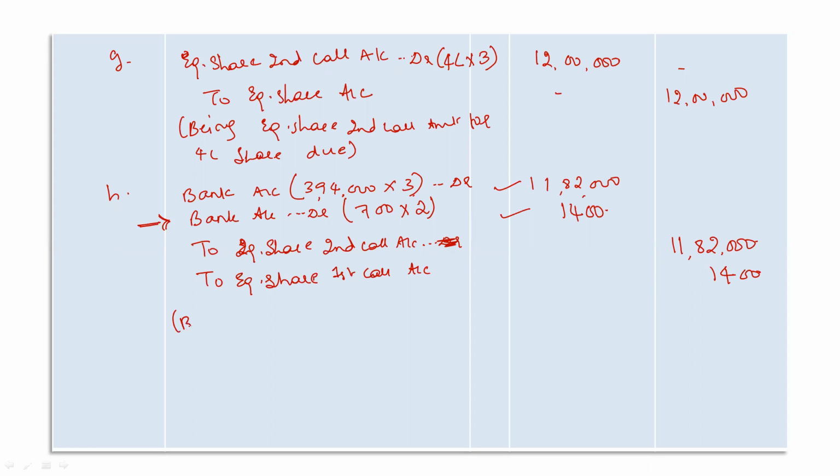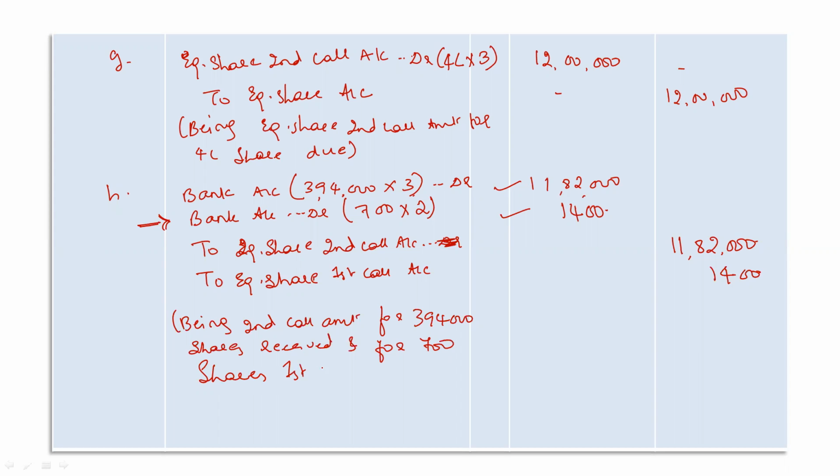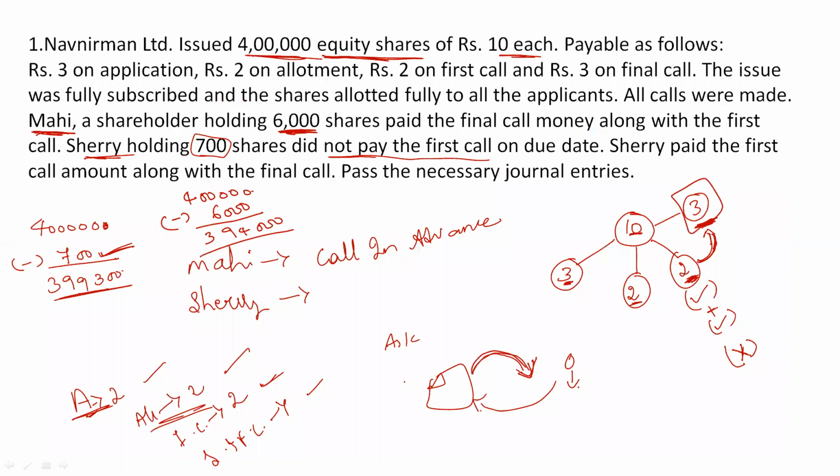You can write the narration: second call amount for 3,94,000 shares received, and for 700 shares, first call amount received. You can always write the narration in your own words. So this is how we will be doing entries on calls in arrears and calls in advance.